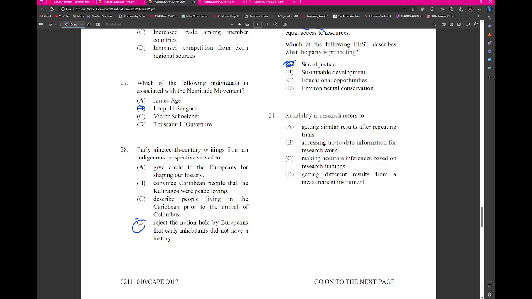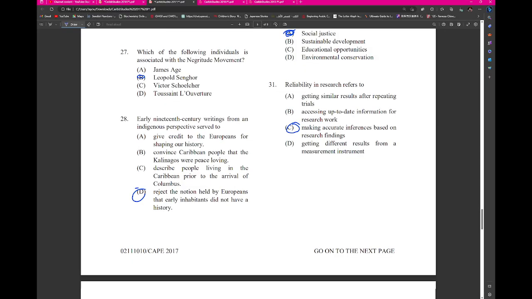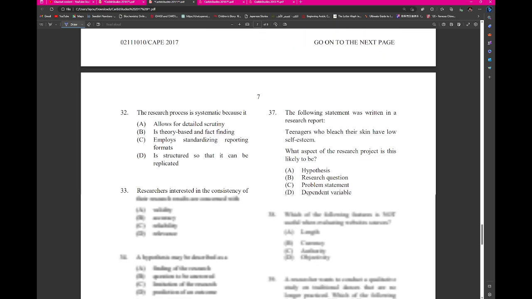Reliability in research refers to making accurate references based on research findings, or getting similar results after repeating trials. Reliability speaks to something like that. This is probably A, right? But guys, please tell me in the comment section what you think is the best answer here, and why? Right? Let's look at this.